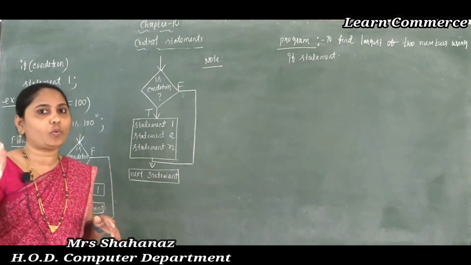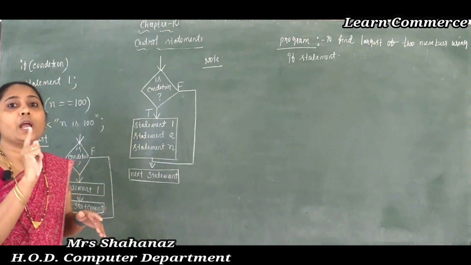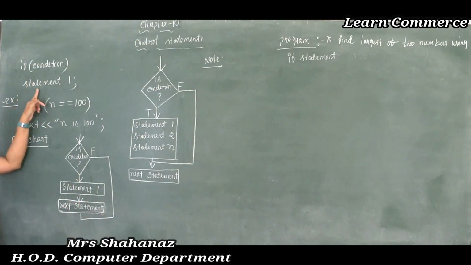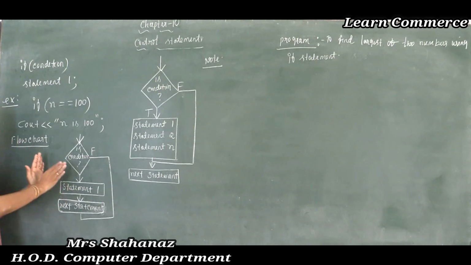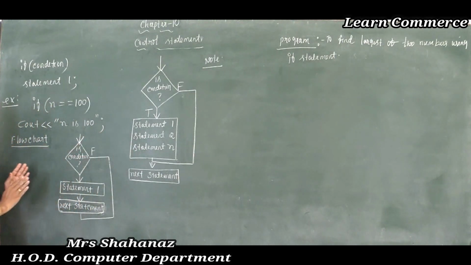The second syntax I used is: if condition, opening curly bracket, statement 1 semicolon, statement 2 semicolon, statement 3 semicolon, closing curly bracket. Sometimes the condition executes one single statement, but sometimes the condition executes a block of statements, which is called a group of statements. Now let's see how to write the flow chart for the first and second syntax of the simple if.